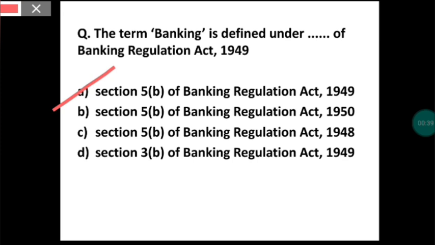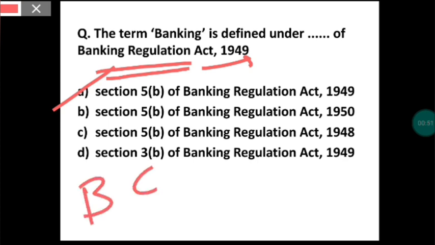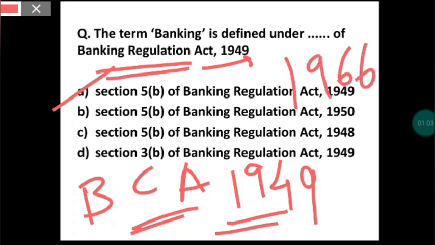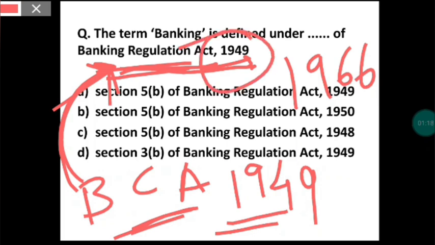Few more things I would like to add to this. Actually, the Banking Regulation Act 1949 came from Banking Companies Act. Initially, Banking Companies Act 1947 was there. Then Banking Companies Act 1949 was there, and later on in the year 1966 it was modified, and the new name it was given was Banking Regulation Act. So Banking Companies Act of 1949 later on got modified and it was renamed as Banking Regulation Act 1949. Actually this was done in the year 1966.